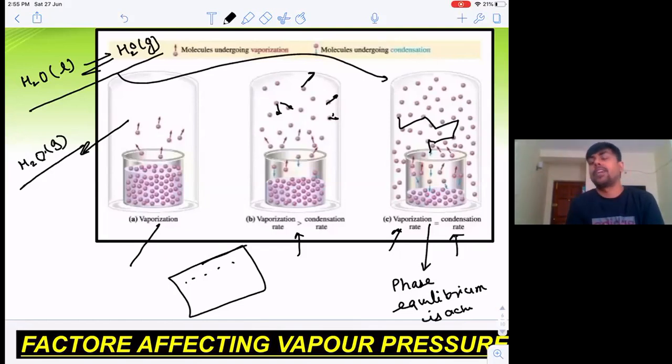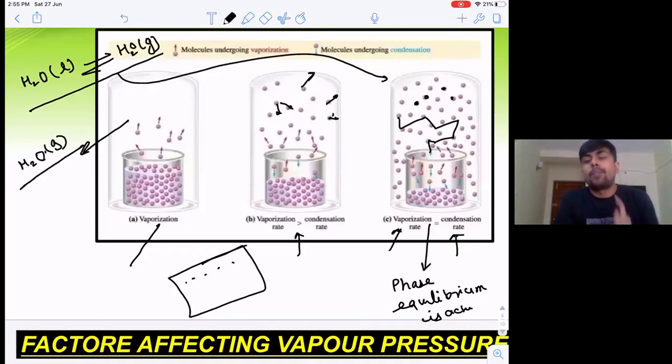Now, let me define the term vapor pressure. At phase equilibrium, the pressure exerted by these gaseous molecules or these vapor molecules on the walls of the container as well as at the surface of the liquid is nothing but vapor pressure. So very important term, vapor pressure, will it be defined at any other condition?